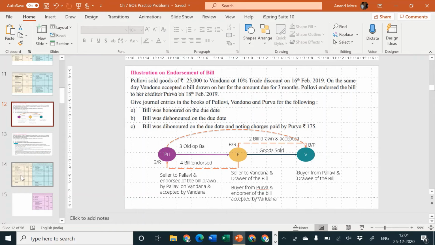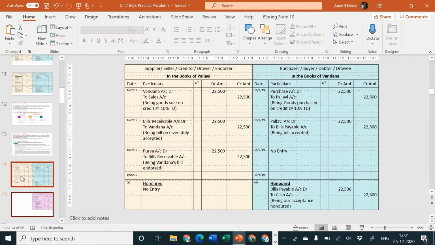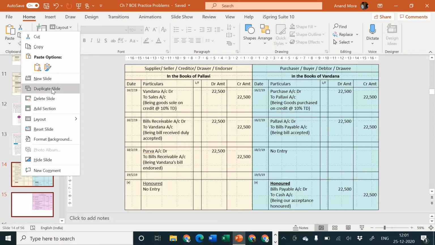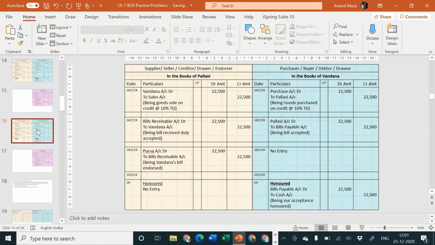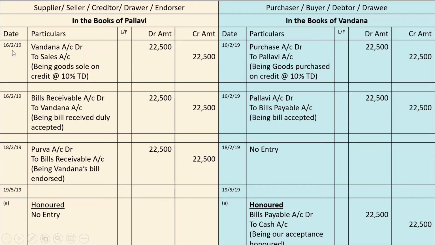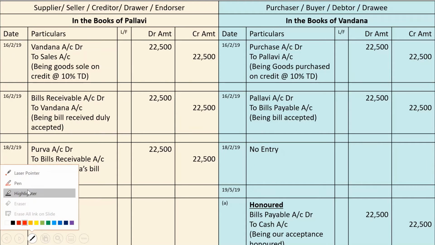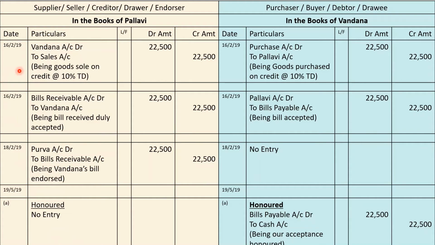Okay, so in such a situation, first entries will remain same. All entries will remain same. There is no need to pass them extra. I am just writing them because they are easy for me to copy, nothing more than that. First entry is of 16th of February, goods sold, same entry. 16th of February, goods purchased, same entry. Bill drawn and received, accepted, same entry. Bill accepted, same entry. Next endorsed, same entry. So here in the books of drawee, no entry, that is also same.